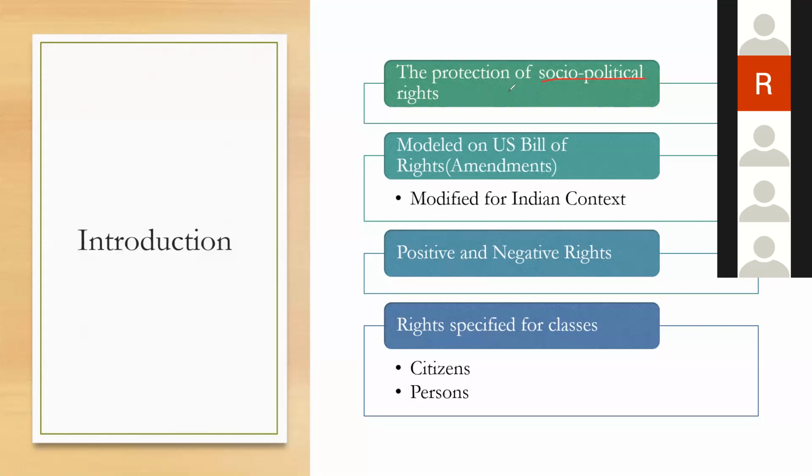Now, due to the limitations in terms of economic resources at the time of independence, the Constituent Assembly members decided to put the socio-economic rights as aspirations so that the government could ensure them at a future date and not remove them from the picture itself. So they put them as aspirations. That's why right to education, social welfare, labor legislations, equal pay, multiple economic rights were being protected in directive principles of state policy.